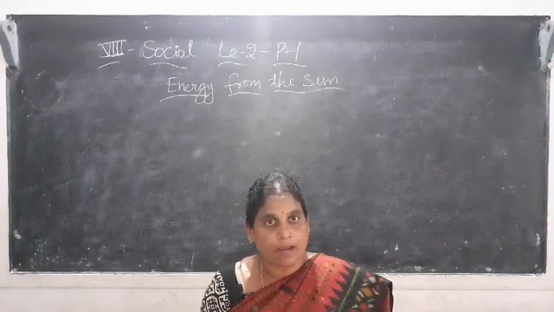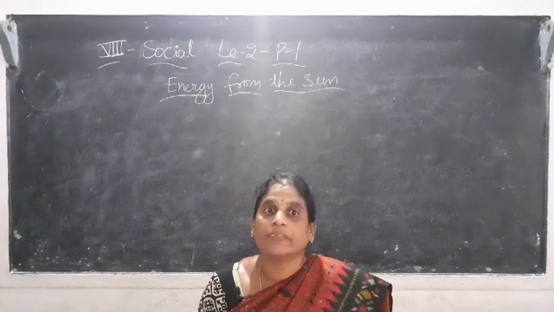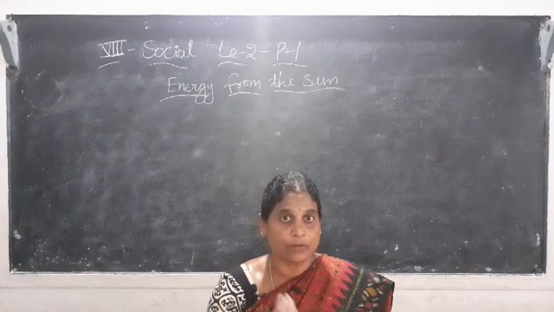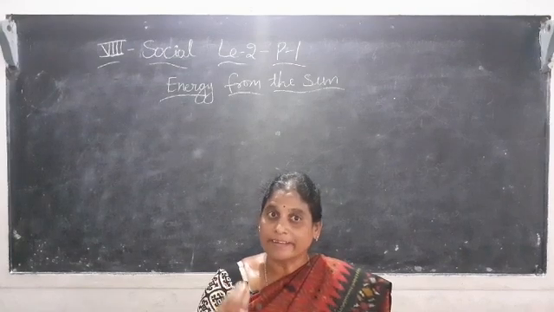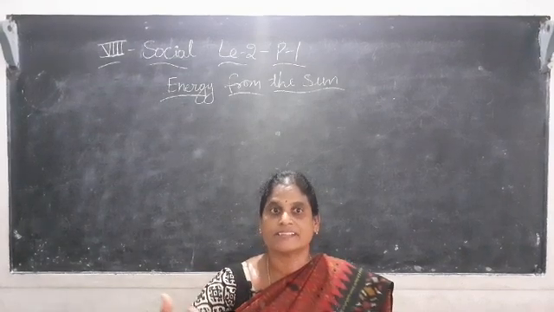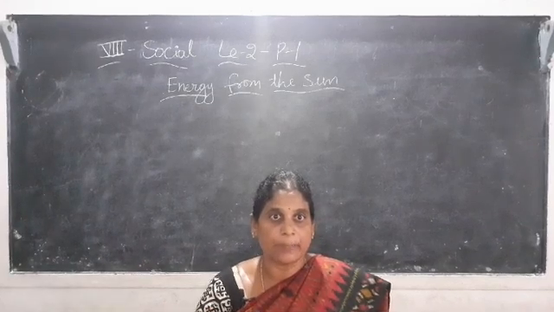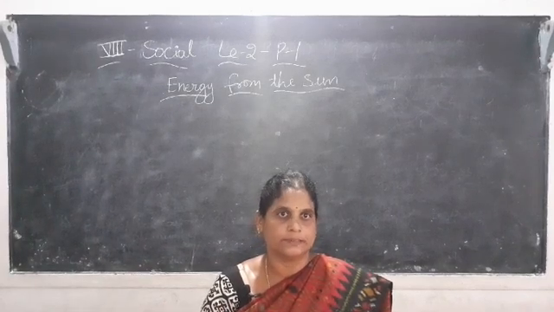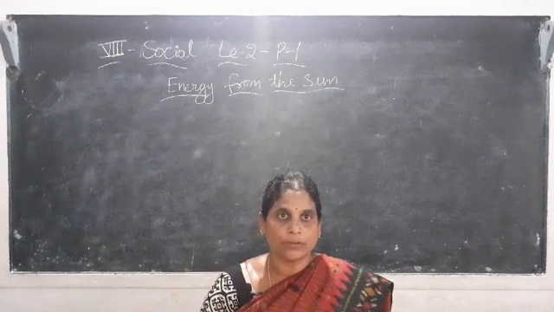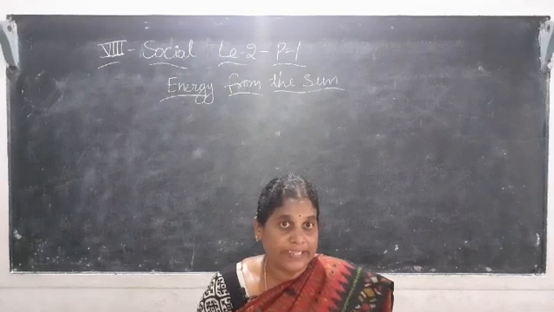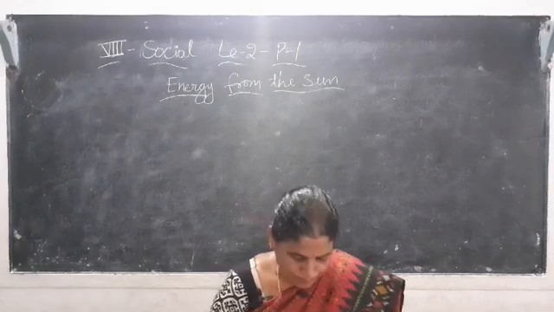All of this happens because of the rotation of the earth. When the earth is rotating around the sun, the sun's rays fall with variations in the different regions. Because of that, this happens. So in the morning, in the afternoon, and in the evening, the temperature is different.